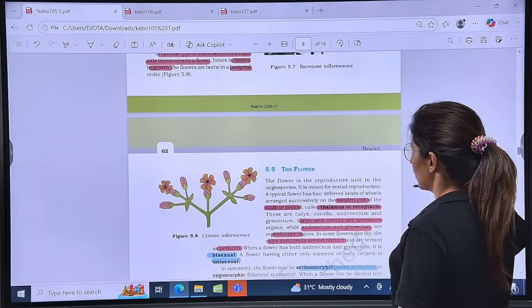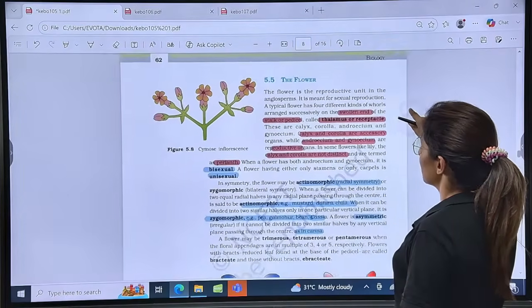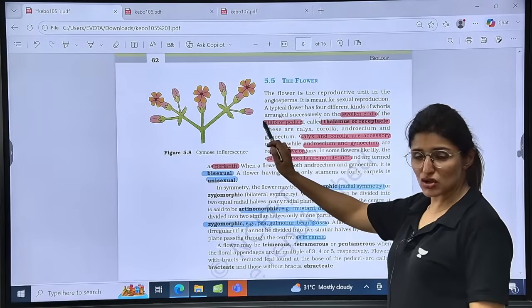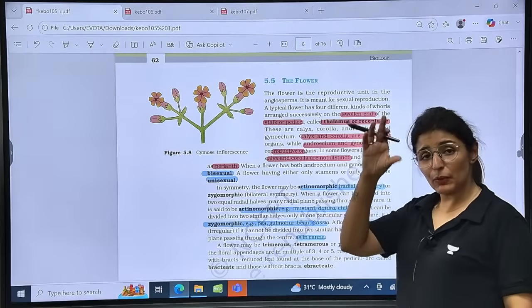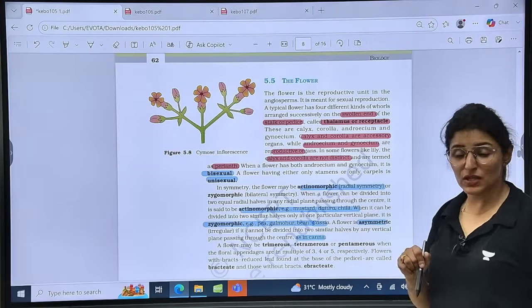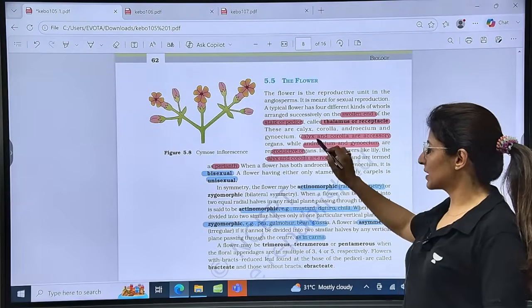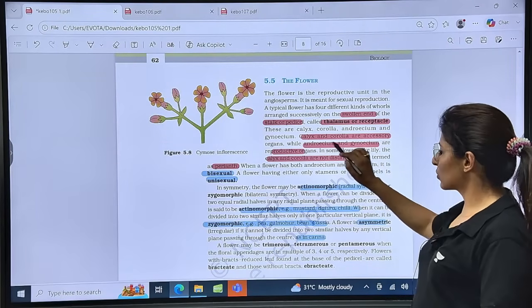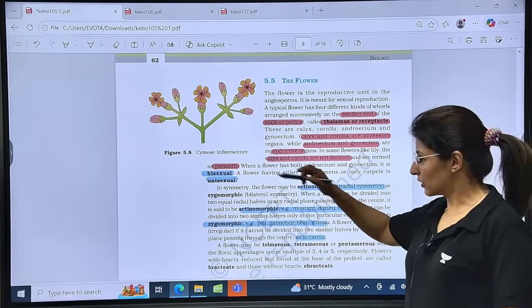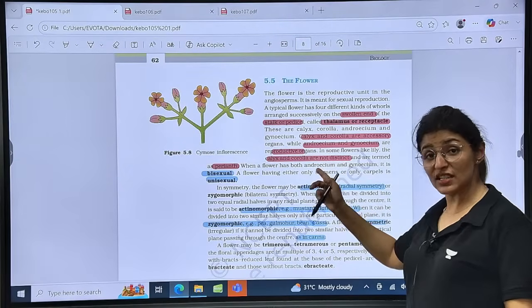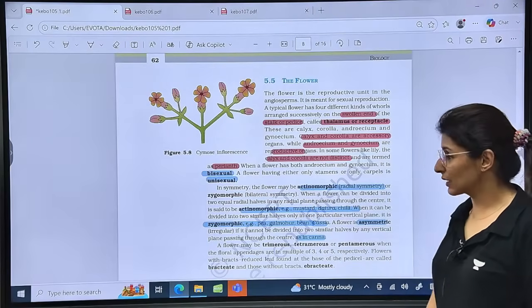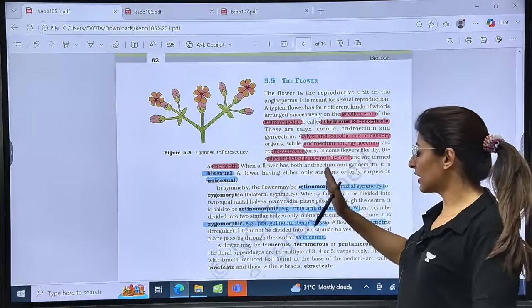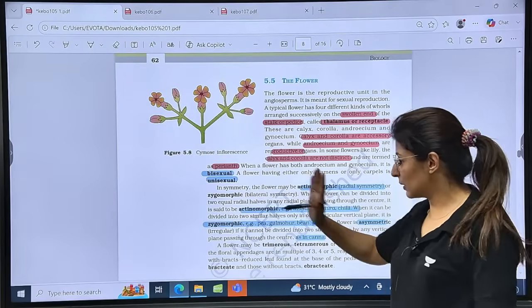Alright, now talking about the flower, a typical flower will have different kinds of whorls. The stalk of the flower is known as the pedicel. The tip of the pedicel is swollen to form the thalamus or receptacle, where all these whorls are present. Calyx, that is sepals, and corolla, petals. Calyx and corolla are accessory, while androecium and gynoecium are reproductive. When calyx and corolla are not distinct, they are known as perianth. Is that clear? If a flower has both androecium and gynoecium, it is bisexual. If it has only stamens or only pistil, it is unisexual.